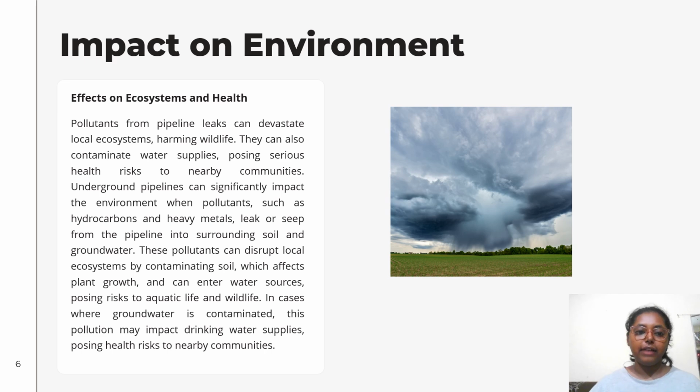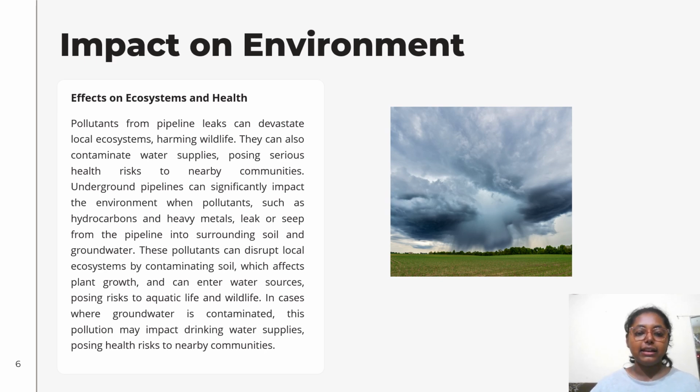Impact on environment. Effects on ecosystems and health. Pollutants from pipeline leaks can devastate local ecosystems, harming wildlife. They can also contaminate water supplies, posing serious health risks to nearby communities.